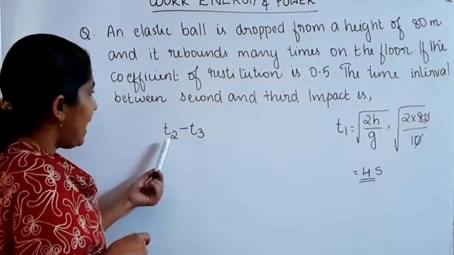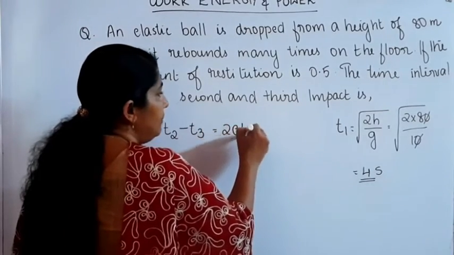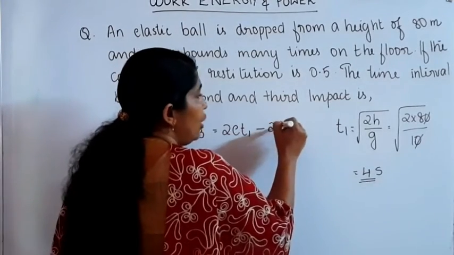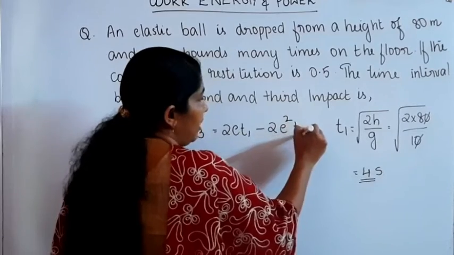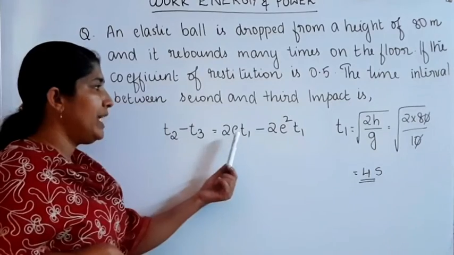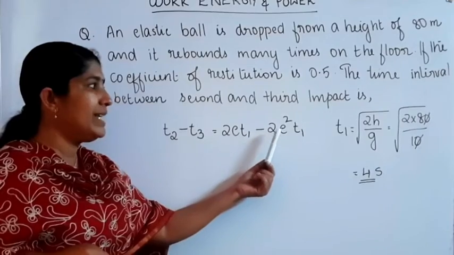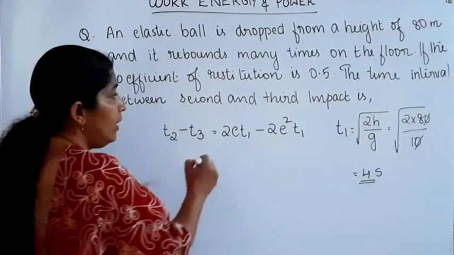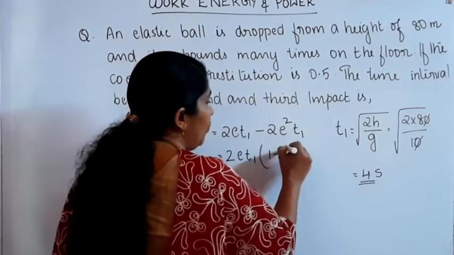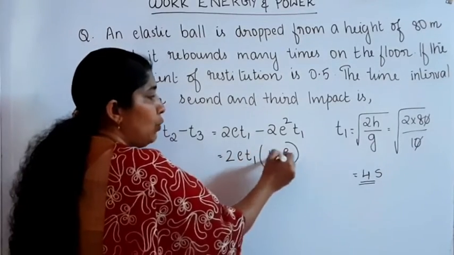For the second impact, the time T2 is equal to 2E into T1. And for the third impact, the time T3 is equal to 2E square into T1. From here, we can take 2E into T1 outside, then it's 1 minus E. So 2E into T1 into 1 minus E.